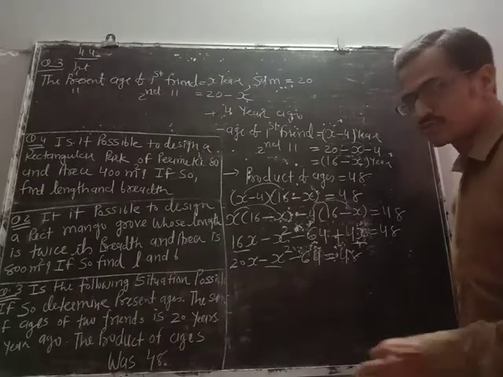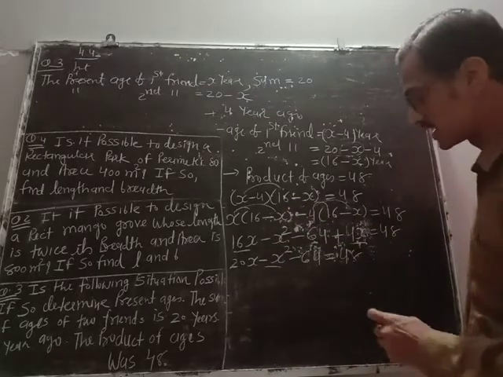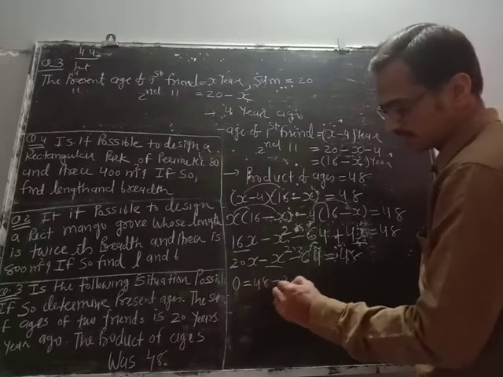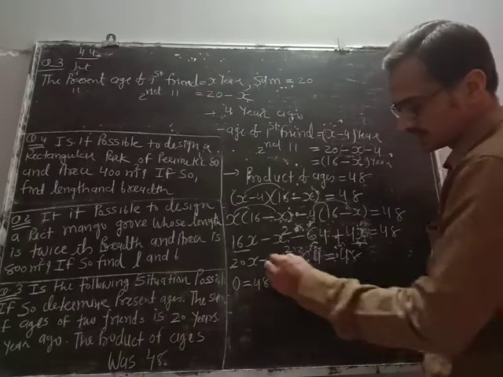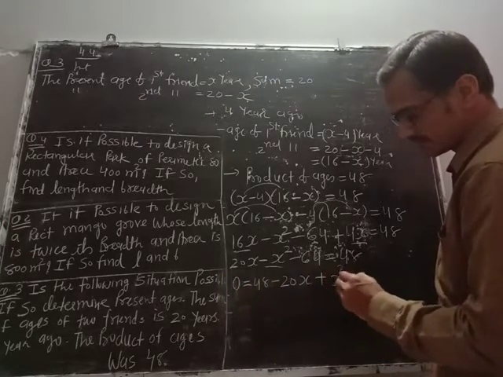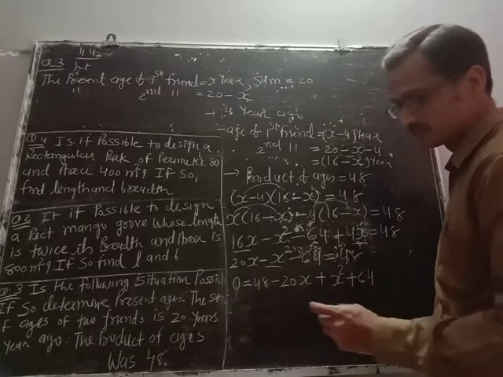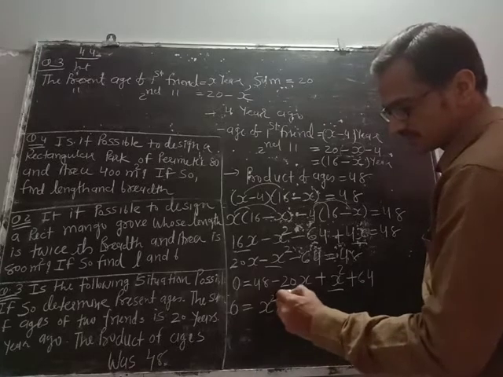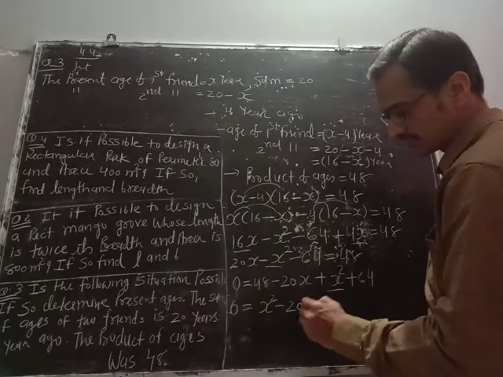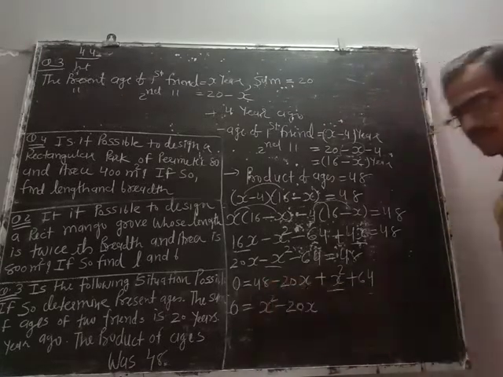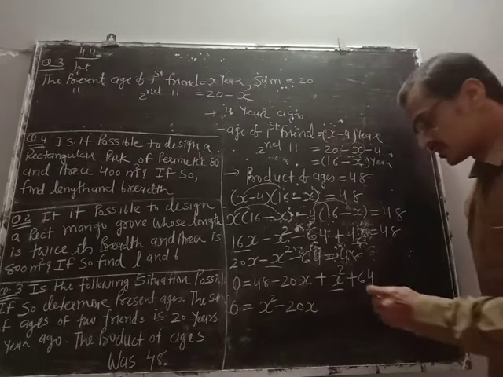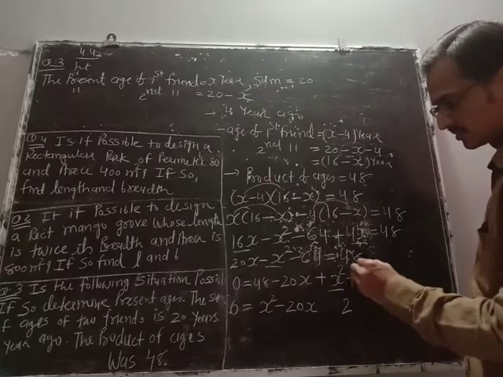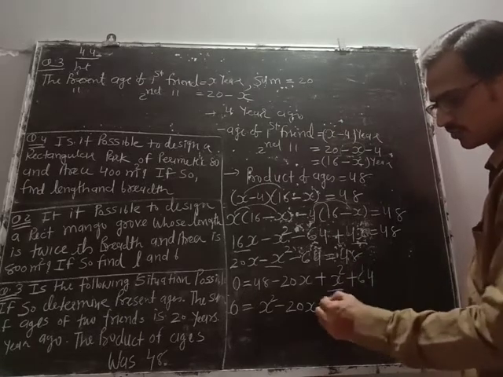x square is negative, so we'll shift all the terms towards the right hand side. So we will have 48 minus 20x plus x square plus 64. Arrange x square first, then x, then 64 plus 48, 112.